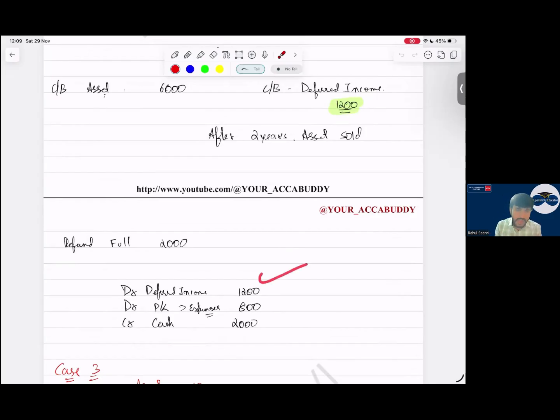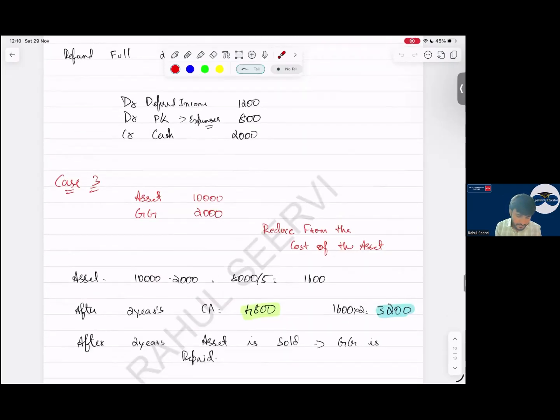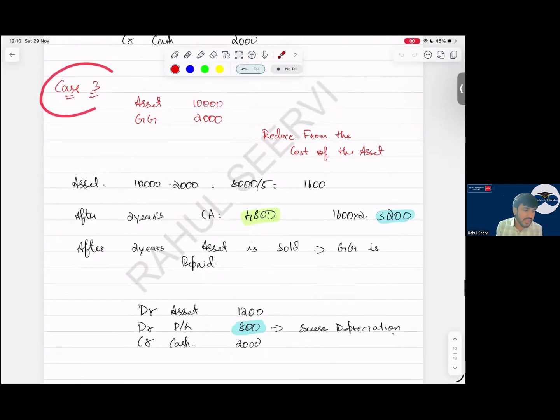I remove it and debit into P&L as an expense. Yes, sir. Case 3, what is case 3? Case 3 is from the reduction of the asset. So in case 3, we have reduced from the cost of the asset. I have reduced and I have recorded this.